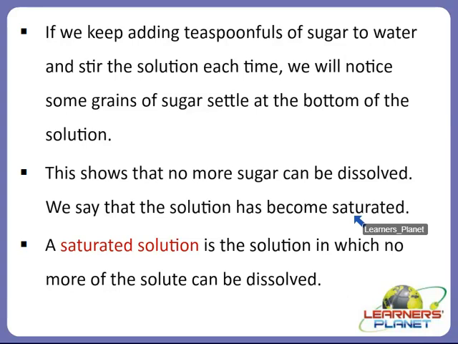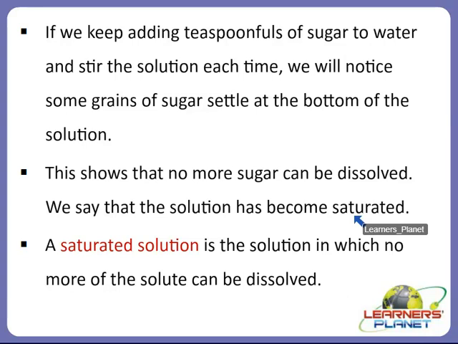And if we are adding 5 teaspoonfuls of sugar and we are stirring it, so what will happen? In the first glass, the sugar has completely dissolved. But in the second glass, we added much more sugar, that is 5 teaspoonfuls, and we are still stirring it.